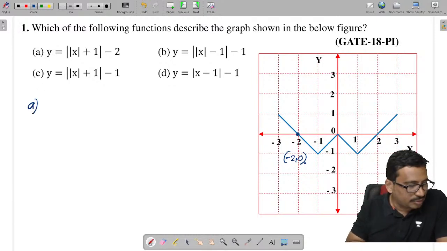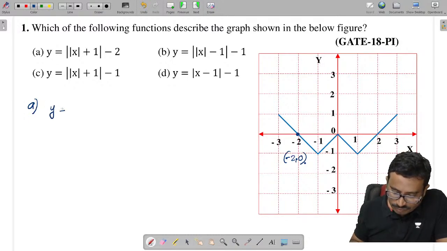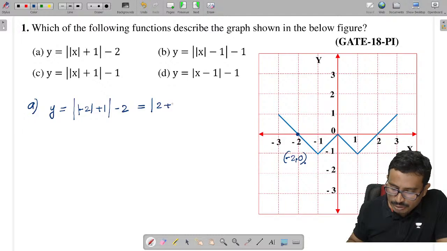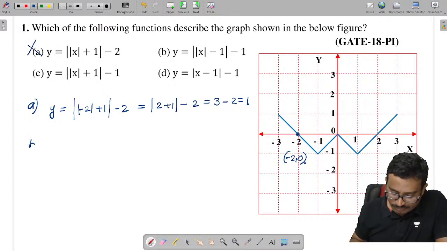If I choose option A, what will happen? Substitute. y is equal to mod of x plus 1, that is mod of -2 plus 1, so it is 2 plus 1 minus 2. This will be 3 minus 2, which is equal to 1. So this point is not satisfied, and I can eliminate option A.